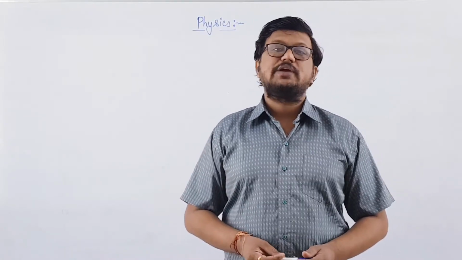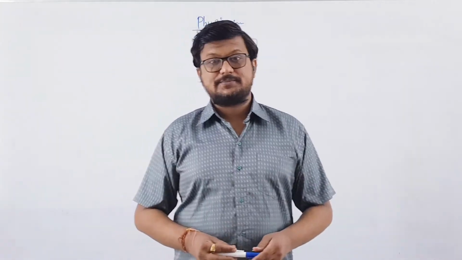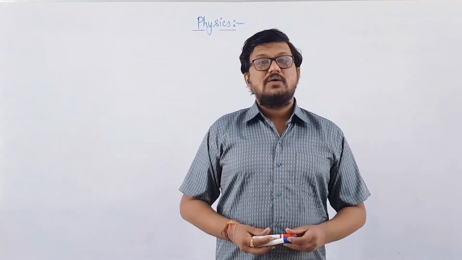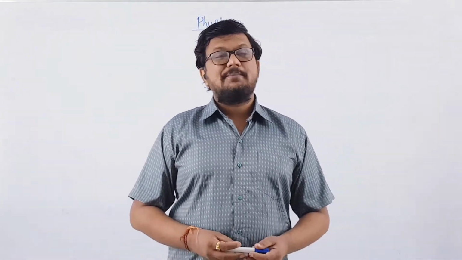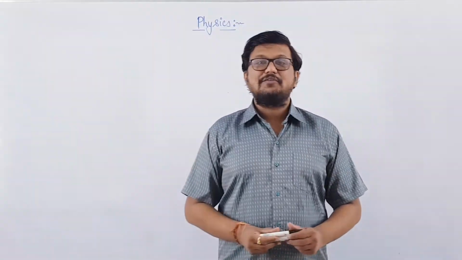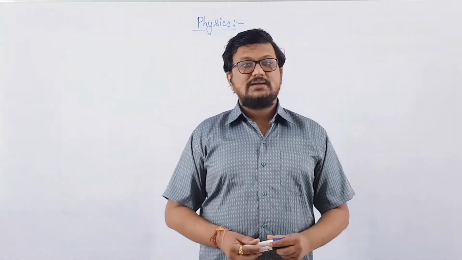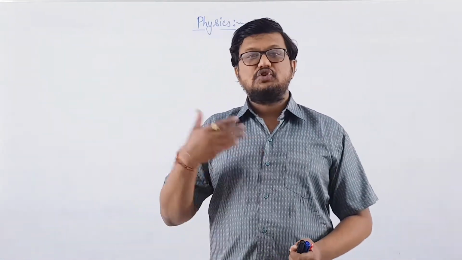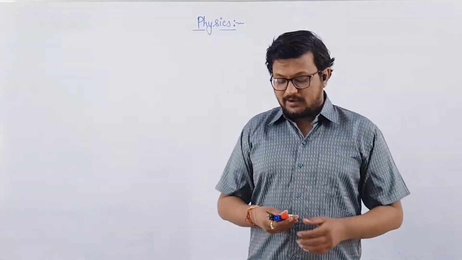These all things we are going to discuss in this video lecture. Along with this, we are also going to solve a few examples based on these concepts. So let us start today's video lecture on magnetic meridian, geographical meridian and angle of declination.